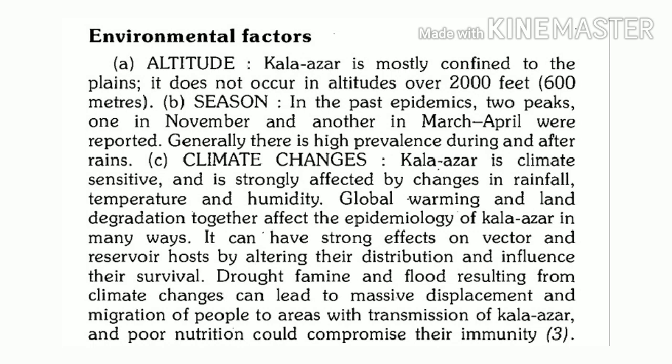Climate changes: as far as visceral leishmaniasis is concerned, it is a climate sensitive disease. Why are we saying it is climate sensitive? Because there are so many factors in the climate which affect epidemiology of Kala Azar or visceral leishmaniasis.